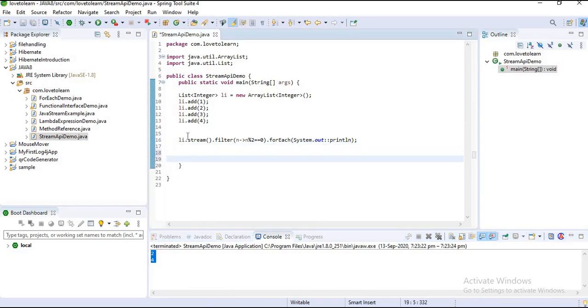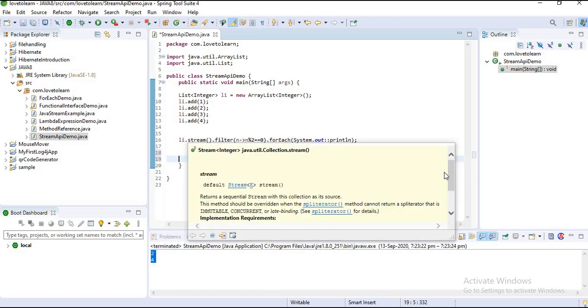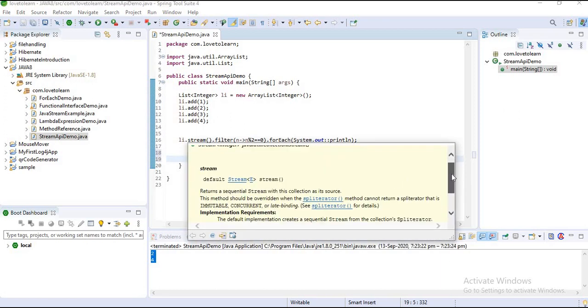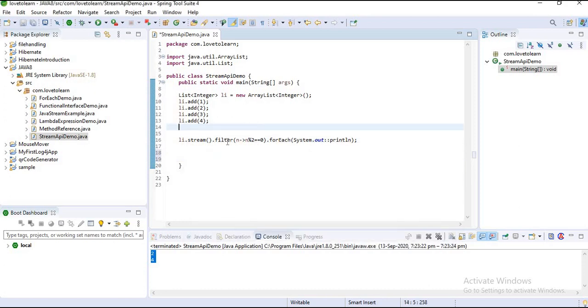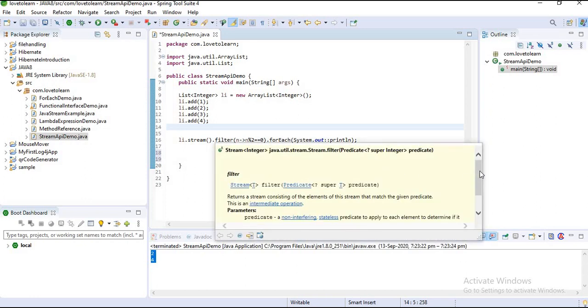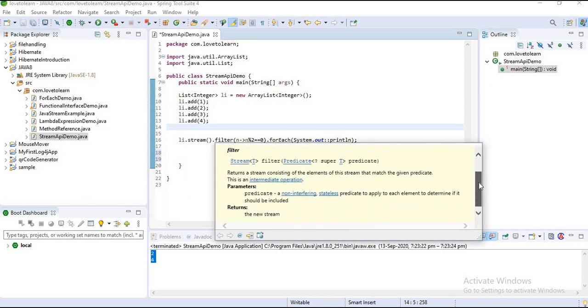Now I'll explain the code. This is a stream. It returns the sequence as a stream, and we can simply call it the source. And what is a filter? It matches the given predicate, meaning the given condition, and returns only the values that match our conditions.